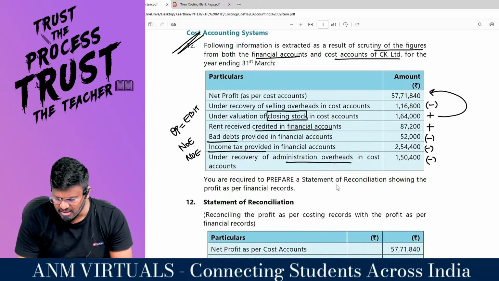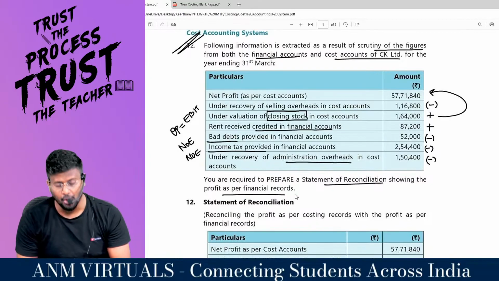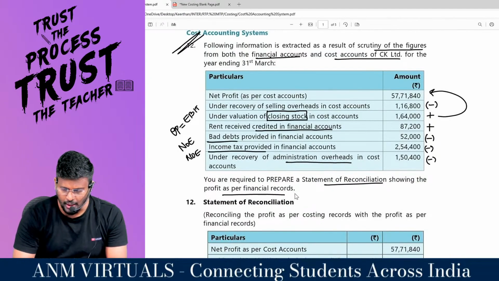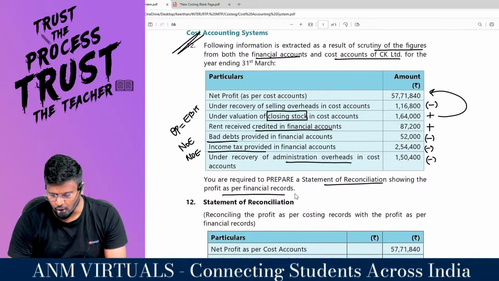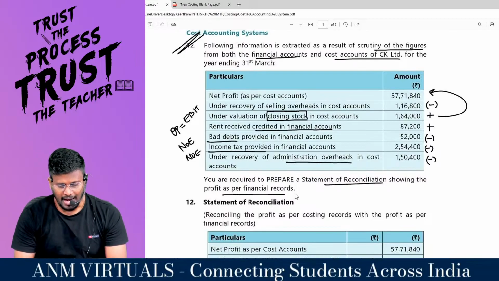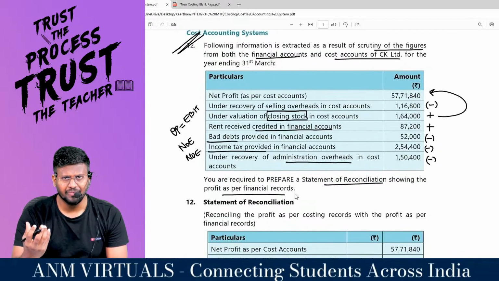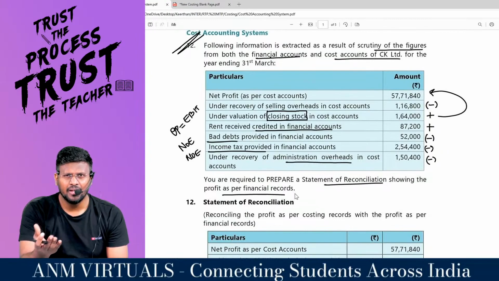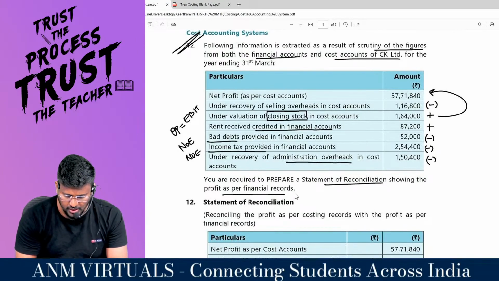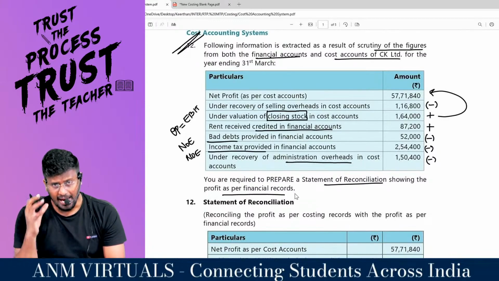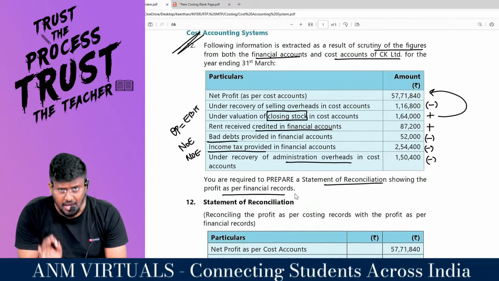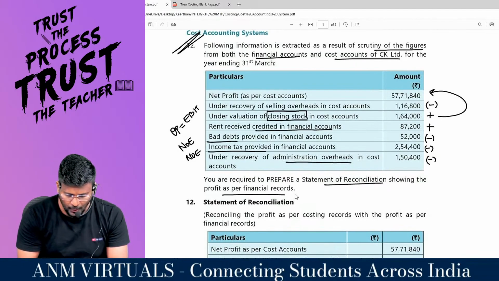You are required to prepare a statement of reconciliation showing the profit as per financial records. They want the net profit as per the financial records. You tell me the net profit as per costing: 57,71,840. Under recovery of selling expenses: since expenses are under recovered, expenses will be less and profit will be more. It should not be more, so minus 1,16,800. Super. Undervaluation of closing stock: since the closing stock value is lower, profit will be lower. It should not be lower, so plus 1,64,000.